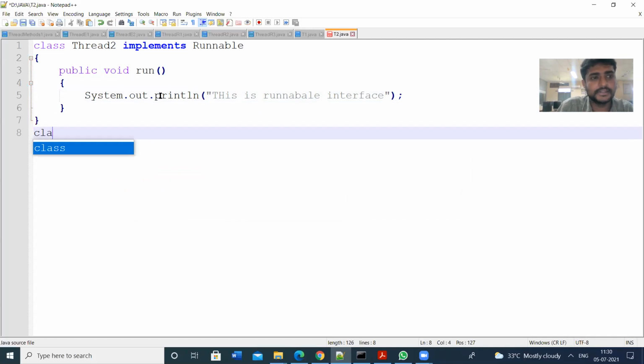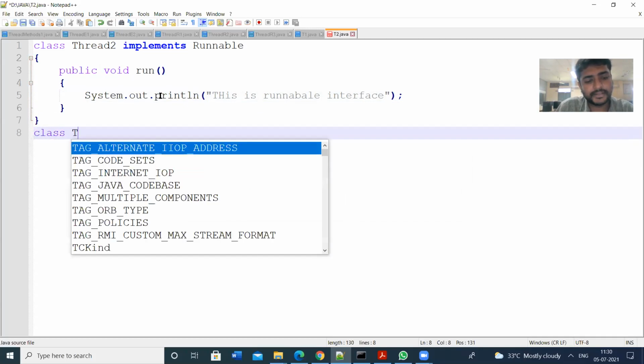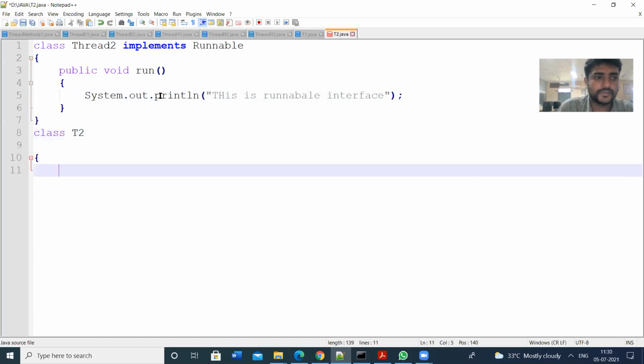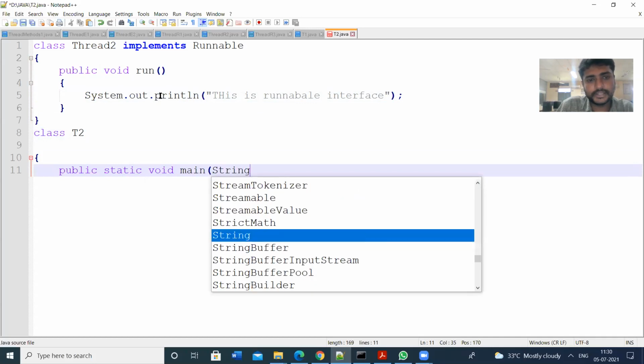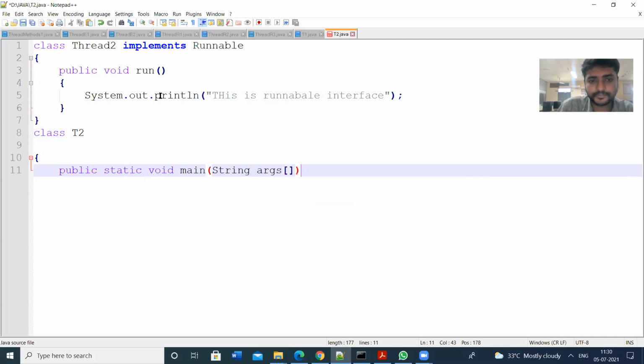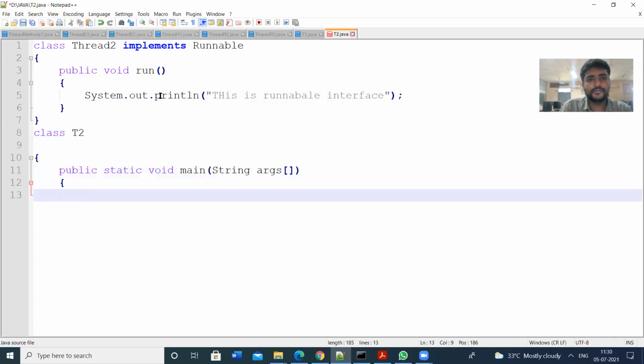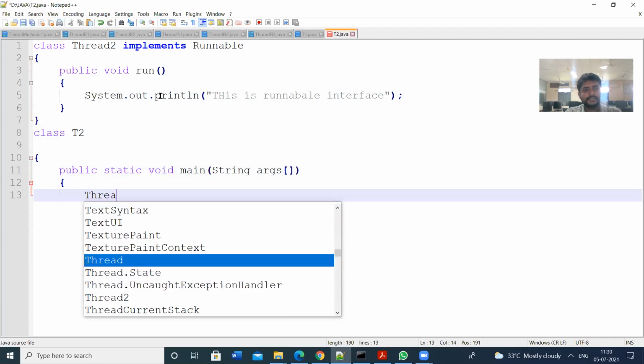I'm closing the class. Now I'm creating the main class with public static void main String args. In this, we need an object of the class Thread2.